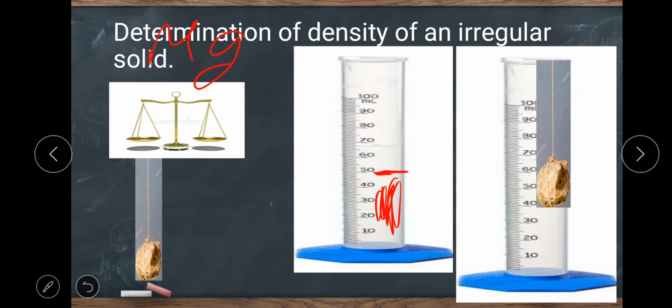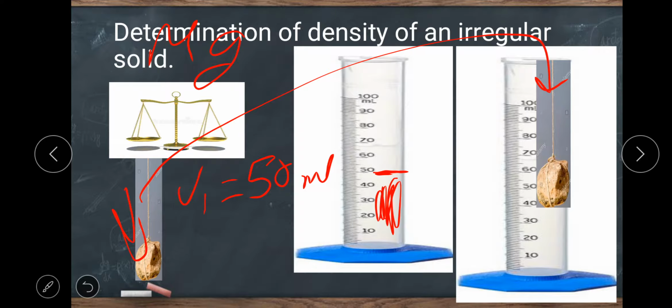Note the level of the water. V1 equals 50 ml. Now tie a thread and gently immerse the solid in the water contained in the measuring cylinder. Take care that no water splashes out. Note the level of the water again, and this will be your V2.